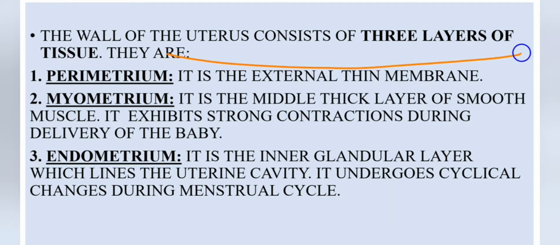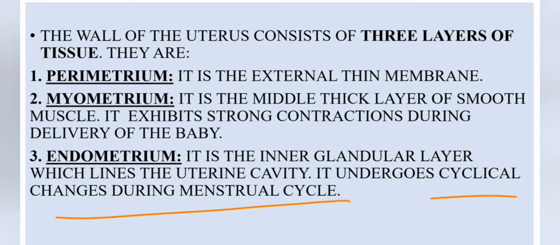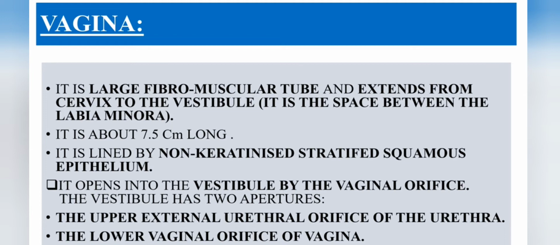So the uterus consists of three layers of tissues. They are perimetrium, myometrium, endometrium. Perimetrium is the external thin membrane. Myometrium is a middle thick layer made up of smooth muscles, and it plays a key role during the delivery time. That means it exhibits contractions during delivery of the baby. And the endometrium is the inner glandular layer which lines the uterine cavity and undergoes cyclical changes during the menstrual cycle.